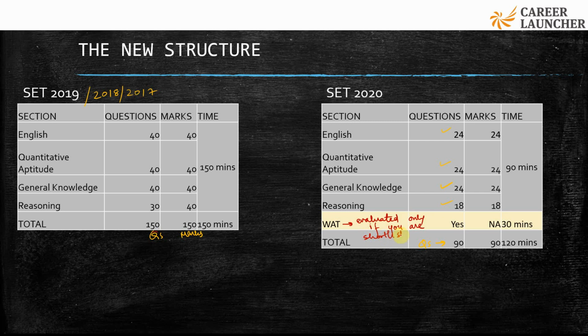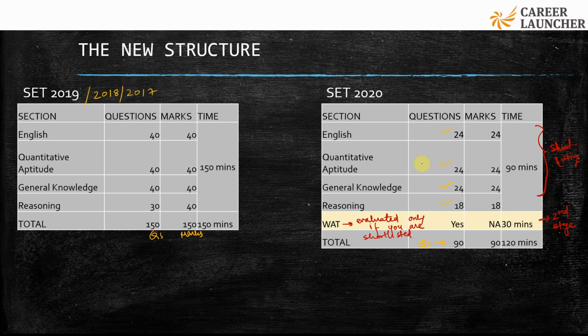This is not graded for your shortlisting. Only these 90 questions, the 90 marks and the first 90 minutes would be used for shortlisting. After the shortlist, this would be used in the second stage of your selection process, that is the interview and VAT process. We'll discuss this as well later.